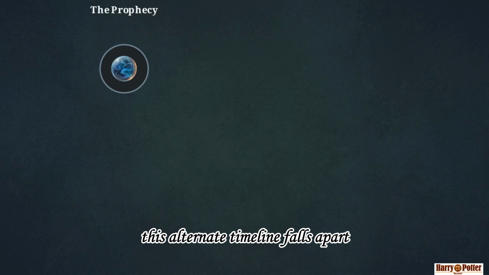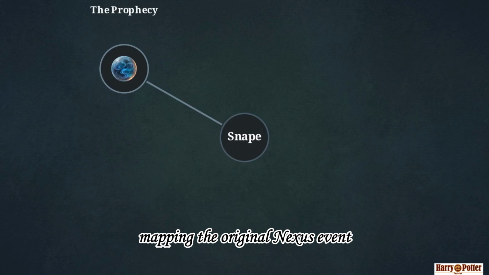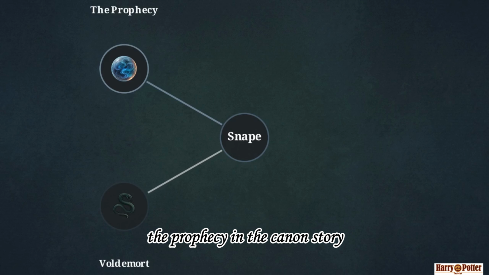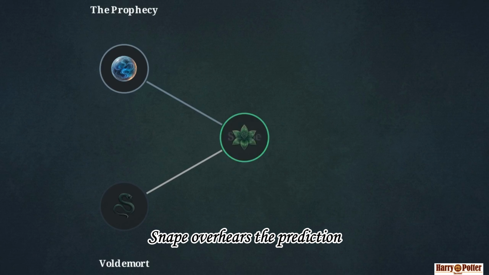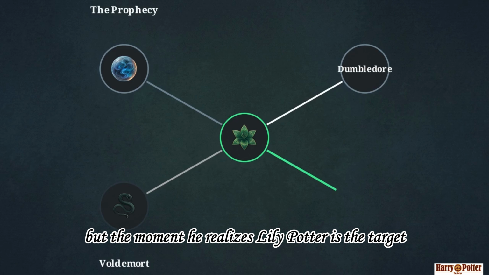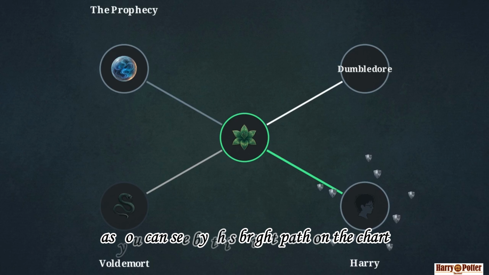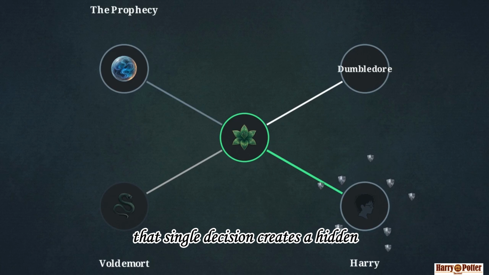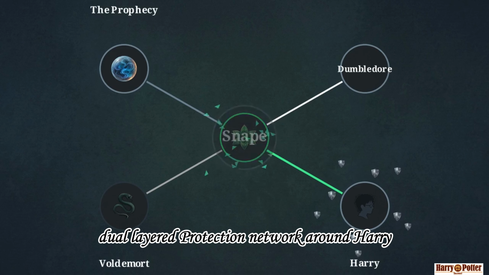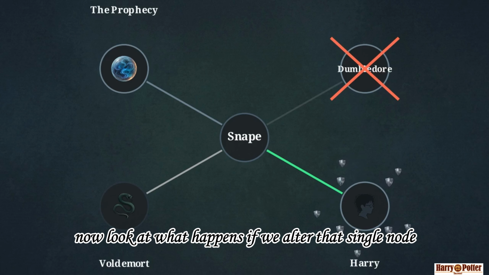To understand how rapidly this alternate timeline falls apart, we have to look at this flowchart mapping the original Nexus event, the prophecy. In the canon story, Snape overhears the prediction and delivers it to Voldemort. But the moment he realizes Lily Potter is the target, his love for her forces him to defect. As you can see by this bright path on the chart, that single decision creates a hidden, dual-layered protection network around Harry. Now look at what happens if we alter that single node.